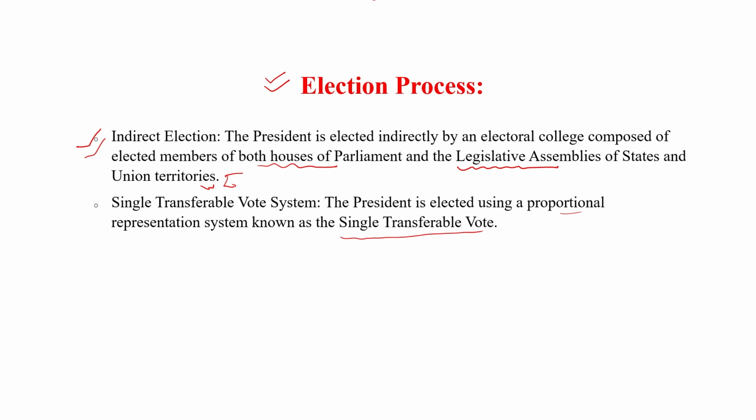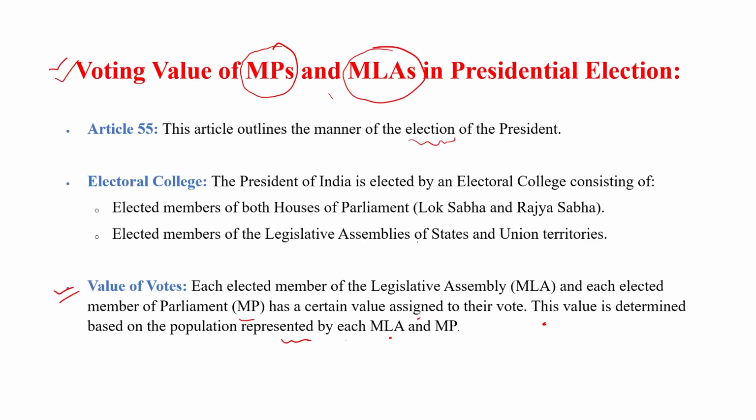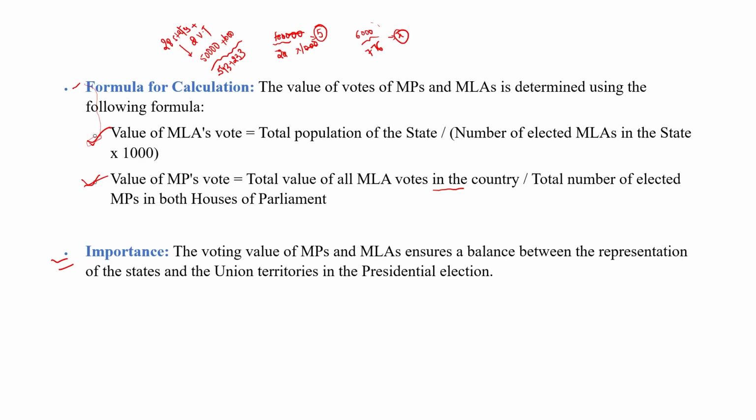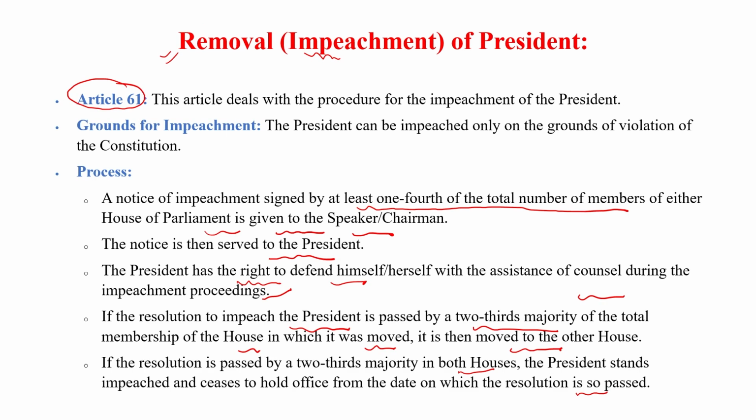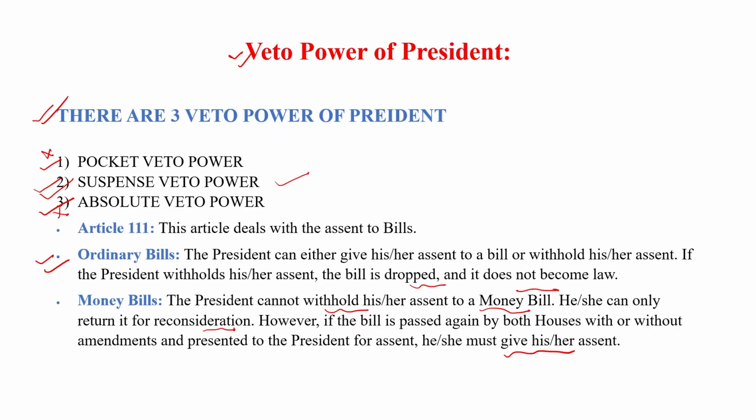Elections are indirect, and the elected members of parliament and of the legislative assemblies of states and union territories participate in this election. Also, the formula for calculating the value of the vote of MLAs and MPs is different. The value of the vote of MLAs and MPs depends on the population of that state. Removal of the president: Article 61 explains the impeachment of the president. The president can be impeached through parliament by passing a bill with 2/3 majority.